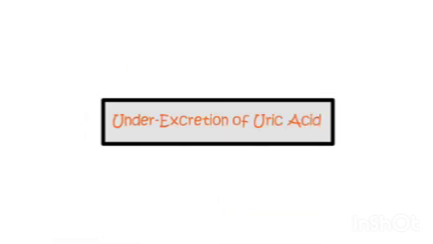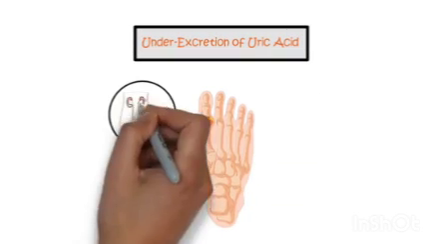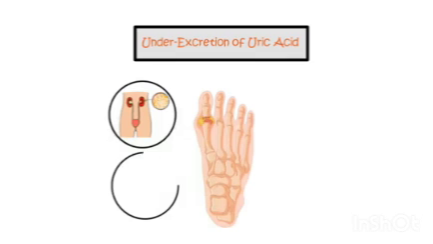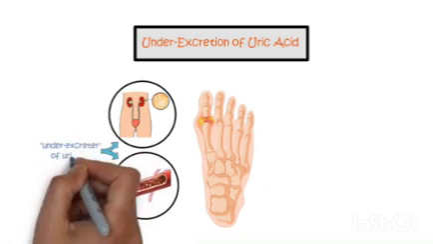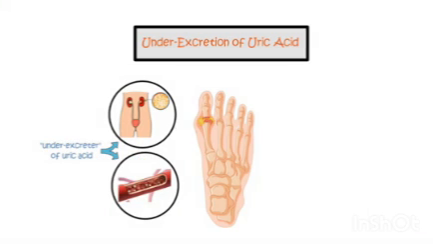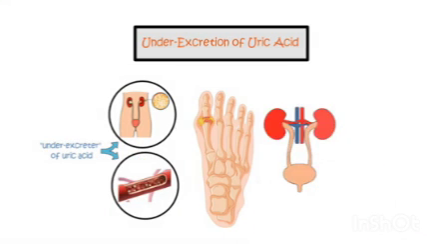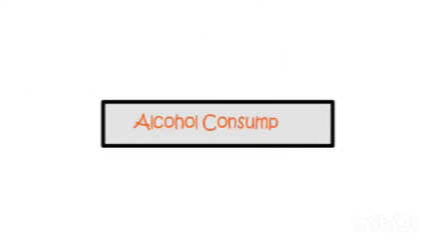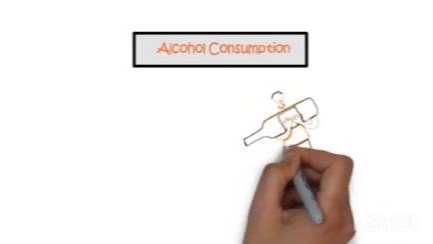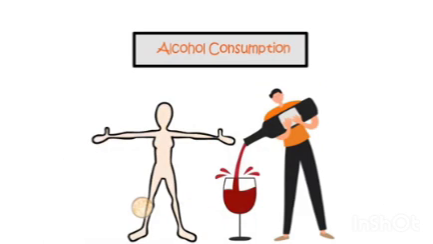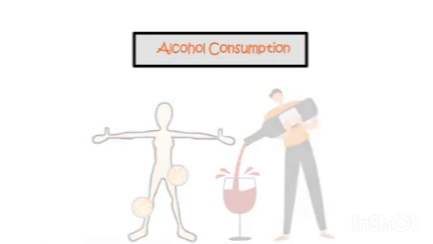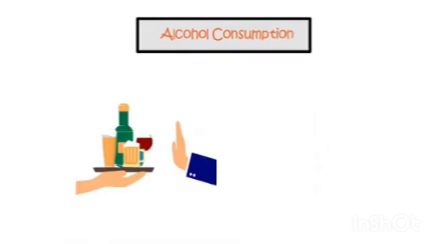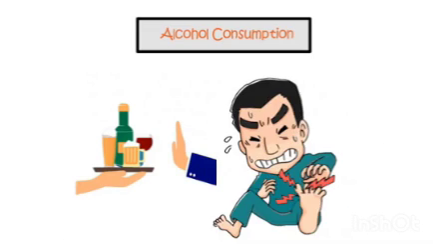Underexcretion of uric acid. In most cases of gout, the kidneys don't eliminate enough uric acid, causing it to accumulate in the blood. This condition is known as being an underexcretor of uric acid. Interestingly, despite this, the kidneys usually function normally for other purposes. Alcohol consumption. Consuming excessive amounts of alcohol can lead to the buildup of uric acid in the body. So, cutting back on alcohol can be beneficial for people prone to gout.